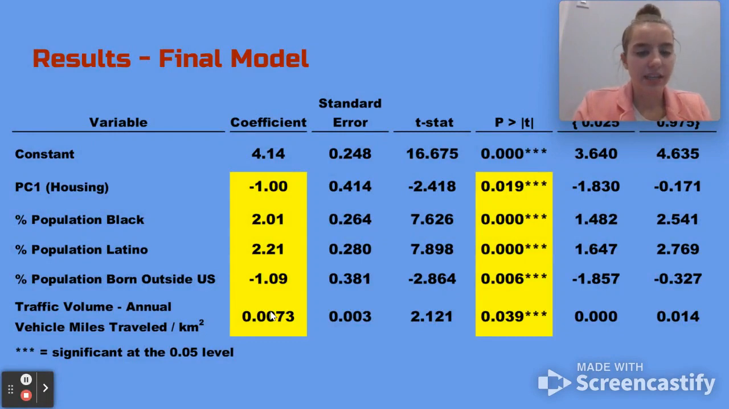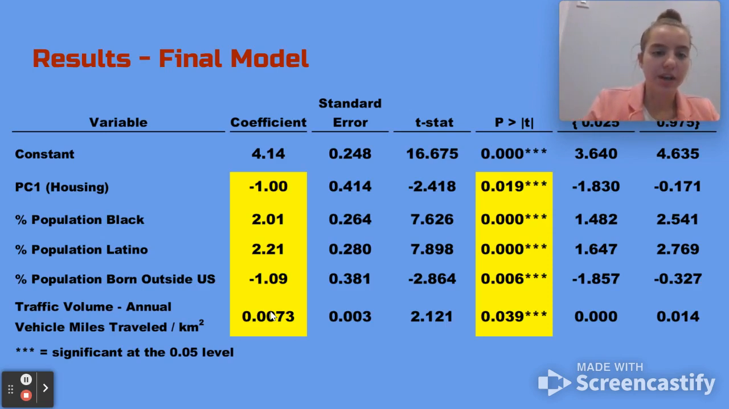All of them are statistically significant at the 95% significance level because each of them had a p-value of less than 0.05. The regression estimates for the coefficient of percent population Black, percent population Latino, and traffic volume, annual vehicle miles traveled per square kilometer were positive. Therefore, higher rates of these independent variables are associated with higher pediatric emergency room visits. Percent population born outside the U.S. had a negative coefficient. A higher rate of this variable is associated with lower pediatric emergency room visits.